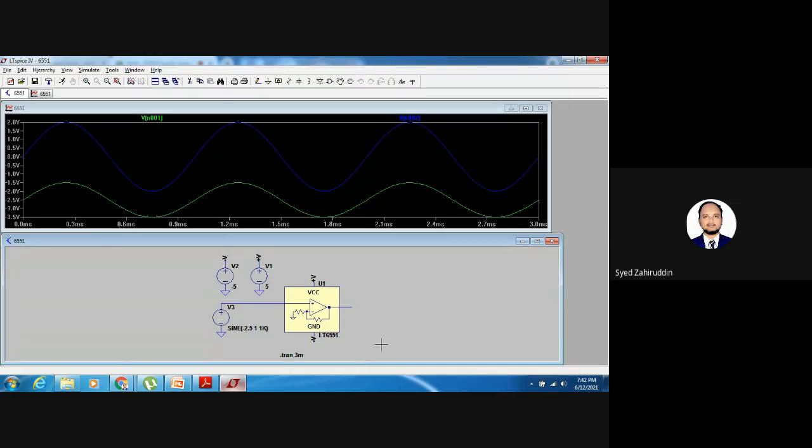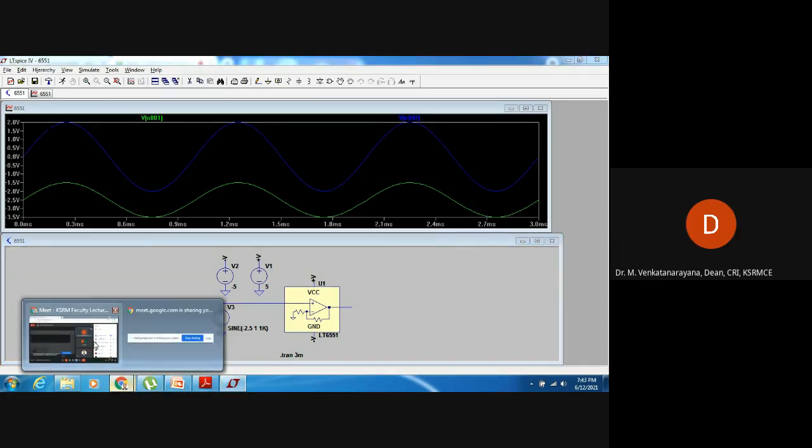Similarly, DC analysis is there. Only the DC type of response we can view, depending upon the selection of the input. If I am giving an AC signal as input, then I can observe AC analysis. If I am giving the input in terms of a time-varying signal, then I can perform the transient analysis. If I am giving the input in terms of DC voltages, then we can use the DC analysis. So the students can utilize this software.